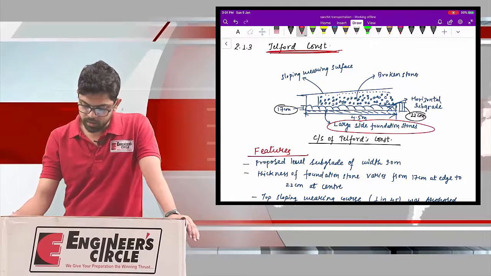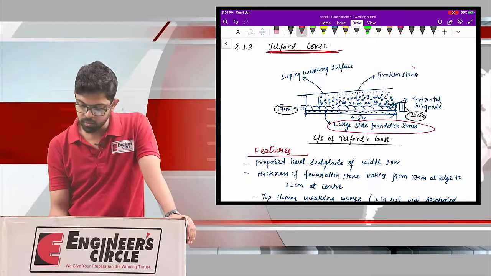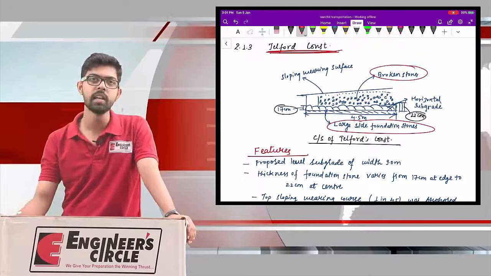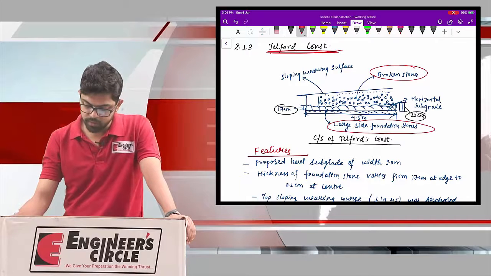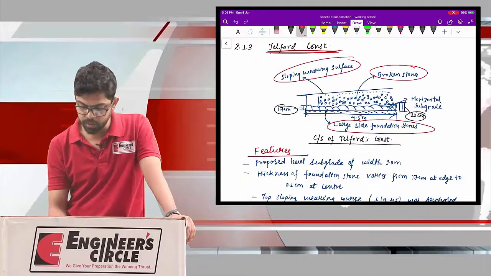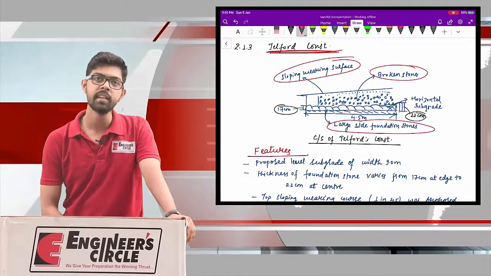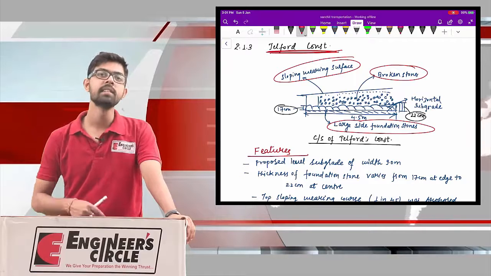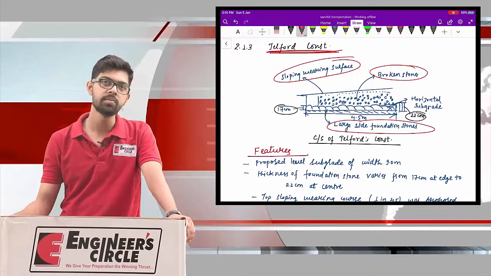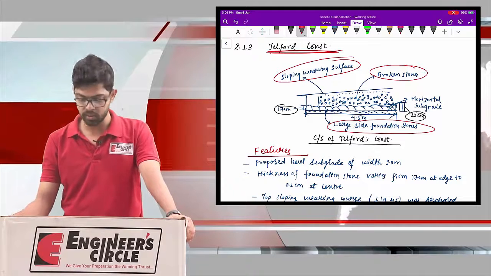Then above these large size stones we have provided the broken stones. These broken stones act as a cushioning effect. And over that broken stone we have the sloping wearing surface, which is not very thick, of minor thickness, provided just to ensure sufficient grip and friction.